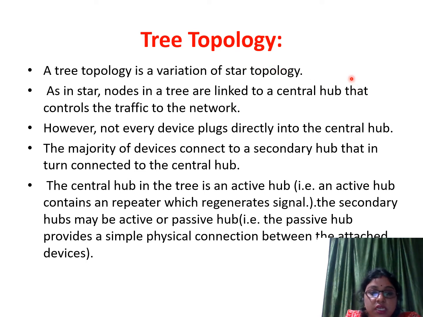The tree topology is a variation of star topology. Here in tree topology, one main central controller is present, which is known as the central hub or primary hub, and to the primary hub different secondary hubs are attached, and to the secondary hubs devices are attached. The majority of the devices are connected to the secondary hubs, which in turn are connected to the central hub.